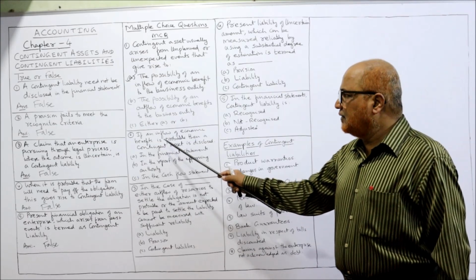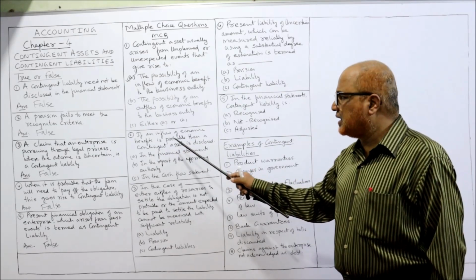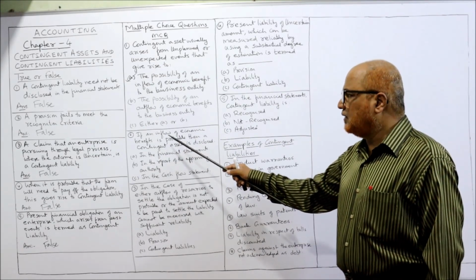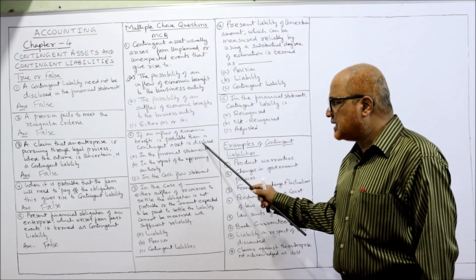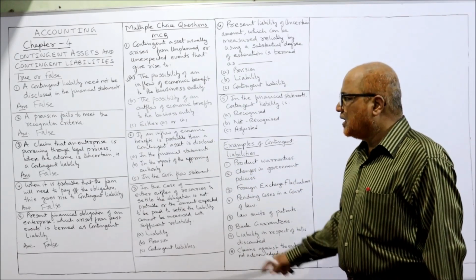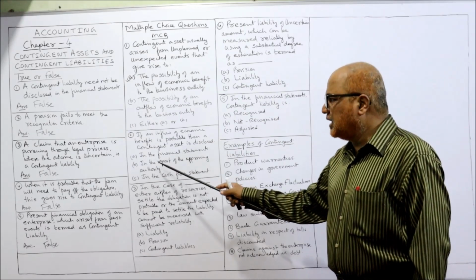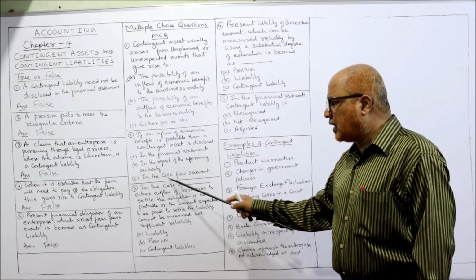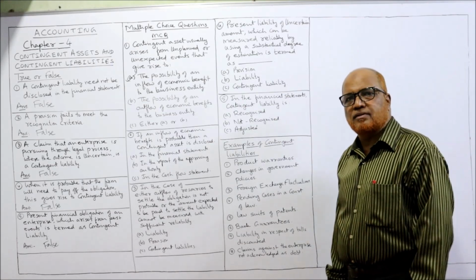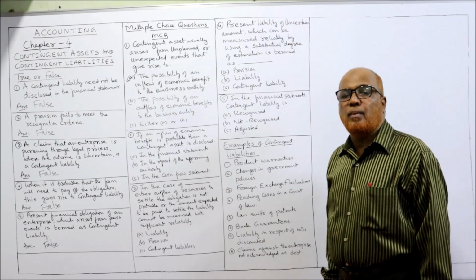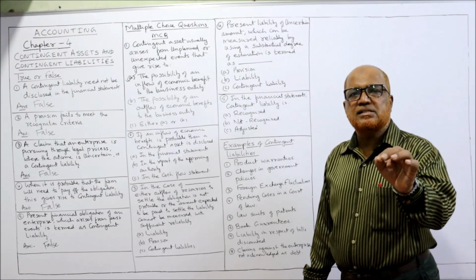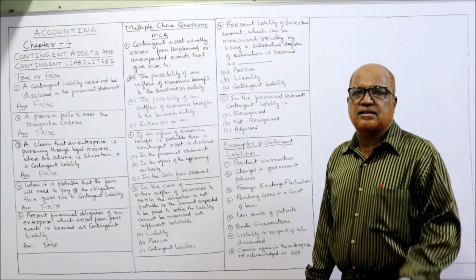Then the second one: if an inflow of economic benefit is probable, then the contingent asset is disclosed in the financial statements, in the report of the approving authority, or in the cash flow statement. First of all, whenever an inflow of economic benefit is probable, that means it is a contingent asset.